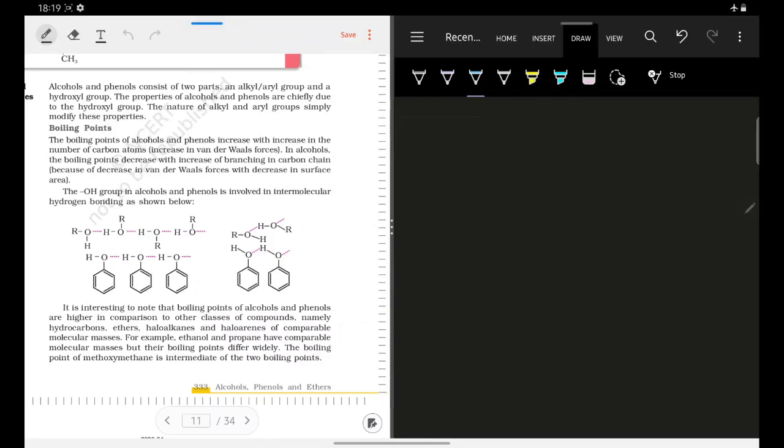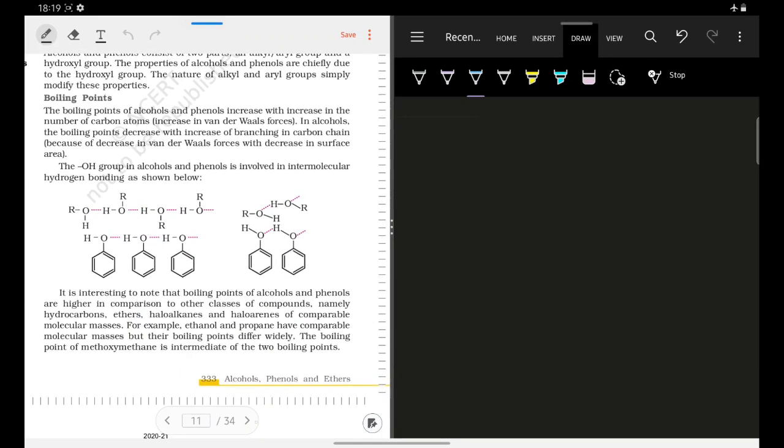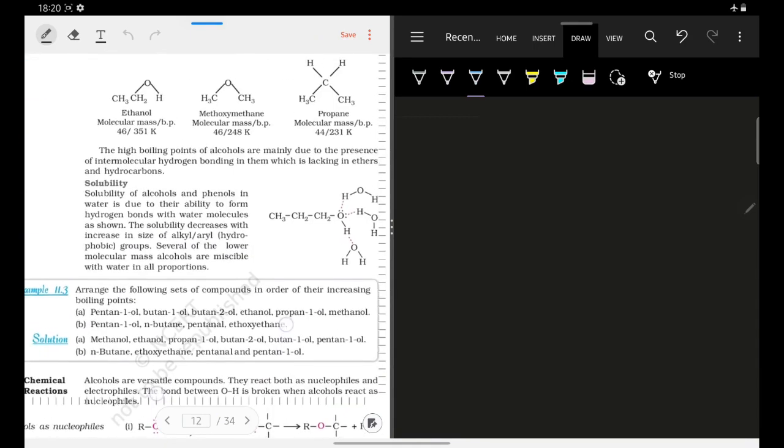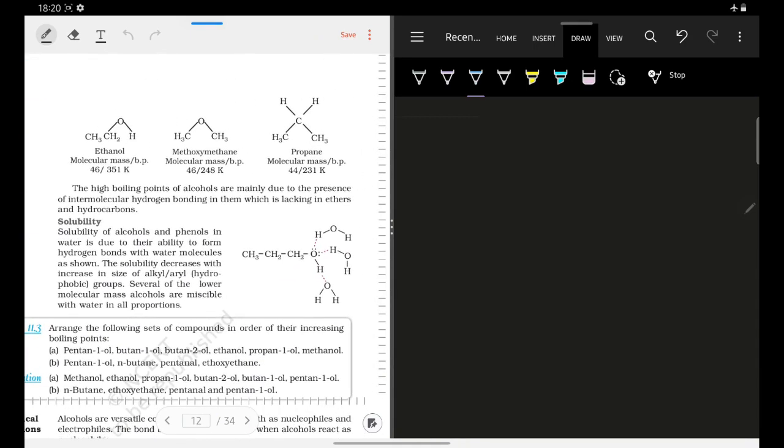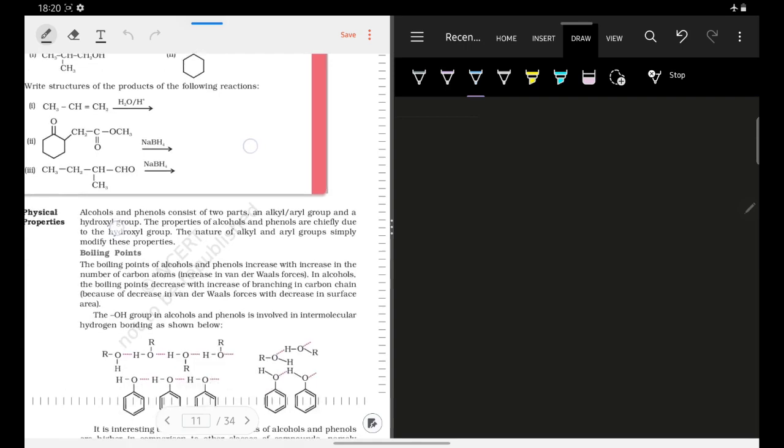Okay, so let us try to move further. Here they have given a lot of theory. I don't think that this much is required. I'll be making some short things so that you can understand it quicker. Okay, let us try to focus on the boiling point.